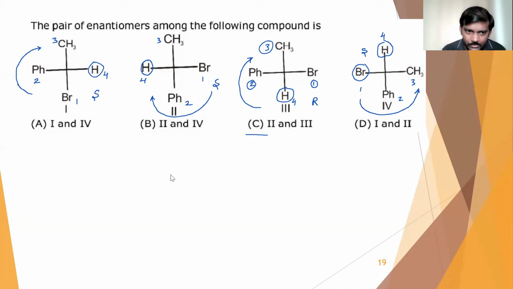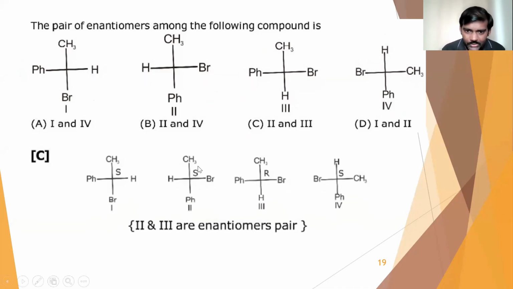Let us check it. That is what is given here, so our answer is option C. That is question number 8. Whenever this kind of question is there, you write the configurations and check for R and S. Those R and S isomers will be our enantiomers here. That is question number 8, and next we will go forward.